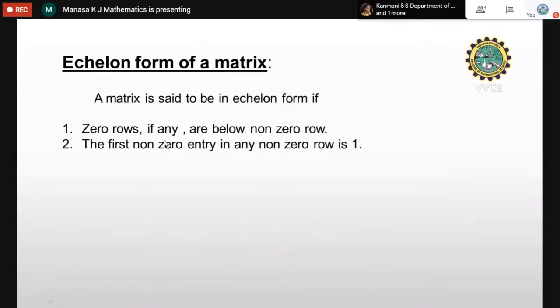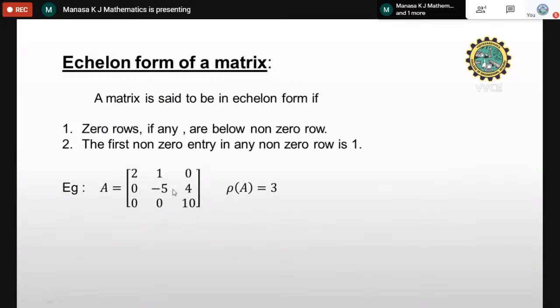Okay, this is called echelon form. If you have any zero rows, you shift them below the non-zero rows, to the last row. And the first non-zero entry in every non-zero row must be equal to 1 or any non-zero element. Okay, see, this is one of the examples. So I have taken some matrix 2 1 0 0 minus 5. Okay, see, this is the leading entry. In the first row, this is the leading entry and it is non-zero. You don't have to make it 1.